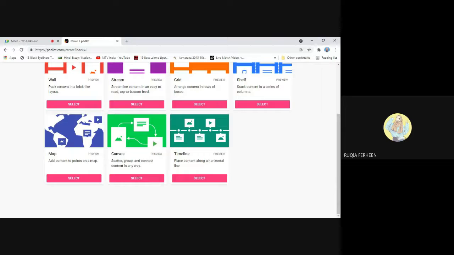So, so and so area or so and so state was ruled by so and so ruler or the king. And the canvas is similar to what a wall is. In all these you can also share the content with your group of friends or students and ask them to edit also. The timeline, as you can see in the image itself, is a place to create content along a horizontal line.